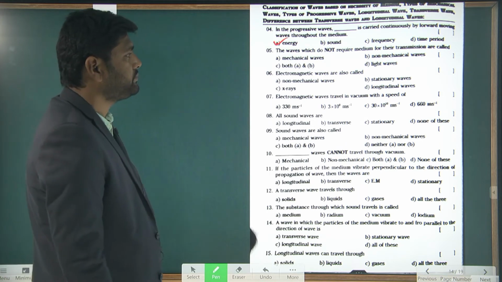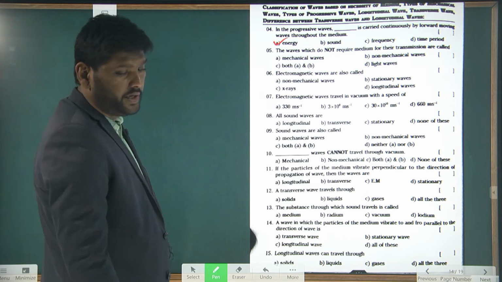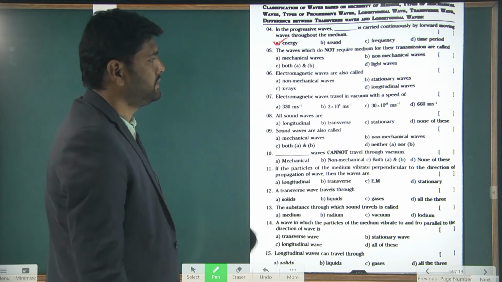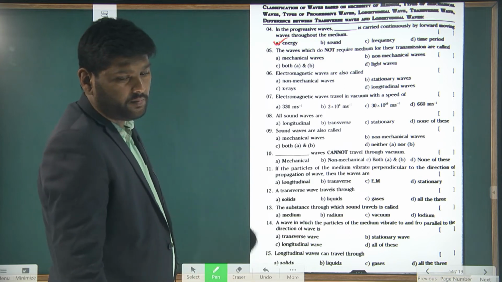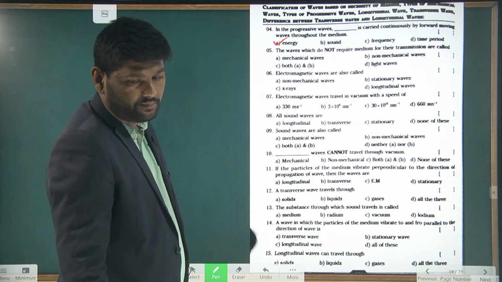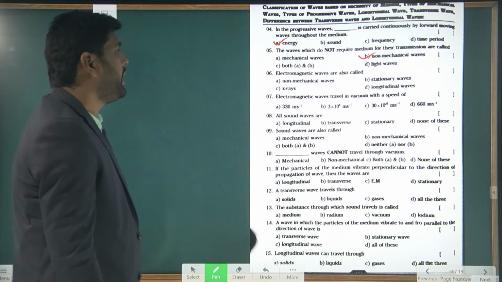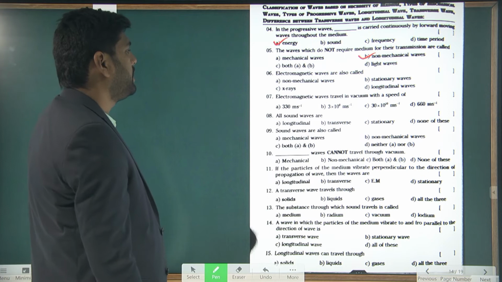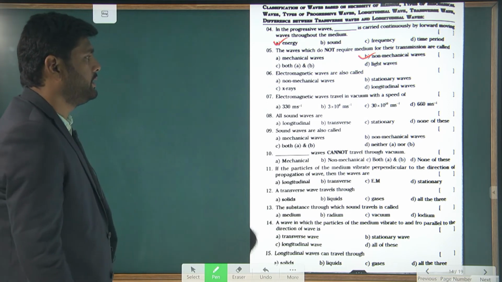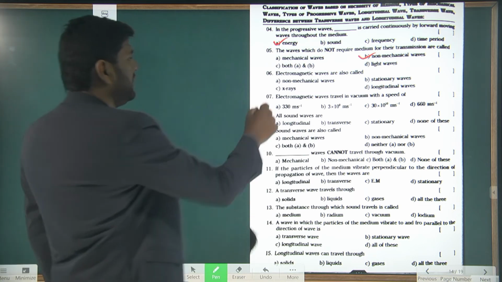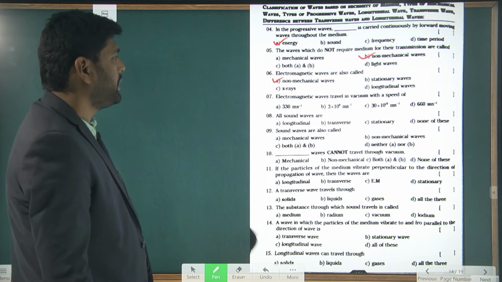Tell me. The wave which does not require a medium. What kind of wave is it? Mechanical or non-mechanical? Yeah, non-mechanical is the answer. Electromagnetic waves are also called non-mechanical waves because electromagnetic waves do not require a medium to propagate.